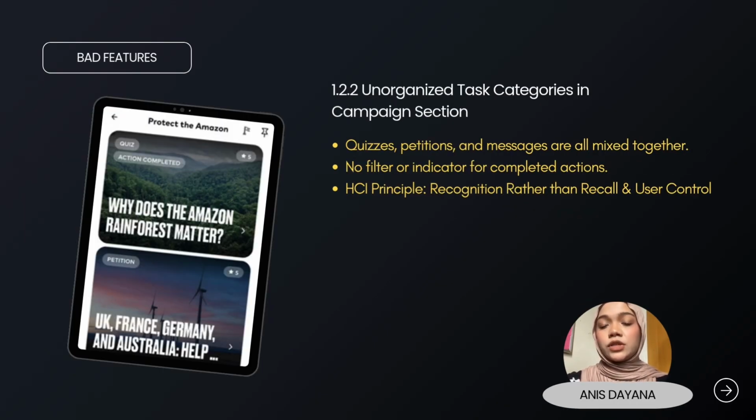The second bad feature of this app is the unorganized task categories and campaign sections. Basically, the campaign section mixes all tasks like quizzes, petitions, and messages in one list. There is no filter or progress indicator for completed actions. This violates recognition rather than recall and user control, as users must scroll and remember what they have already done instead of recognizing it easily.